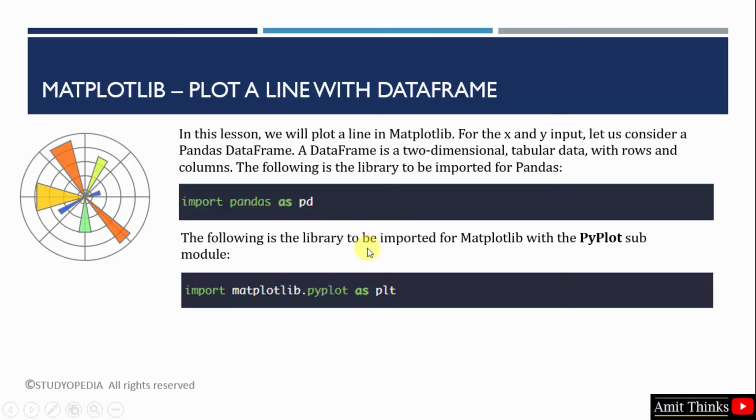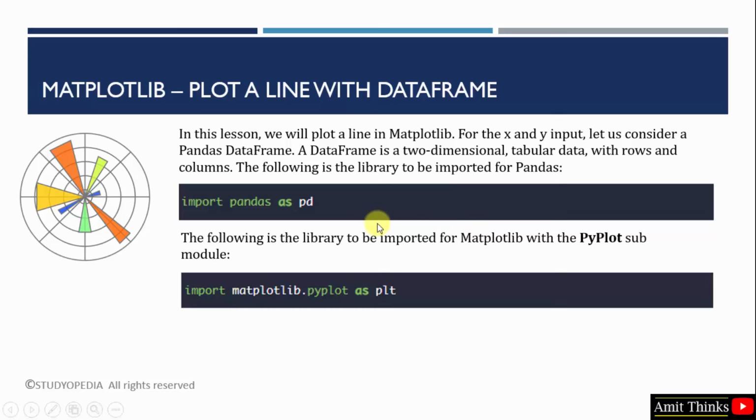Now you would be wondering what is a data frame. So in pandas, generally we store data in the form of data frame or series. Like you want to store your CSV file or your Excel file or your dataset, I can say. So a data frame is basically a two-dimensional tabular data, like a table that consists of rows and columns. So we will see an example.